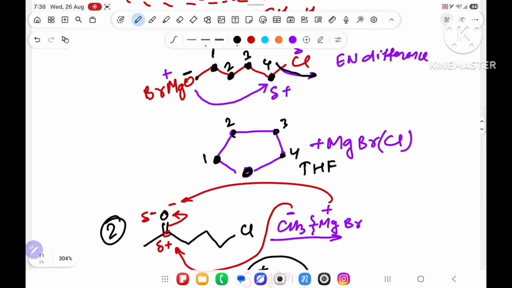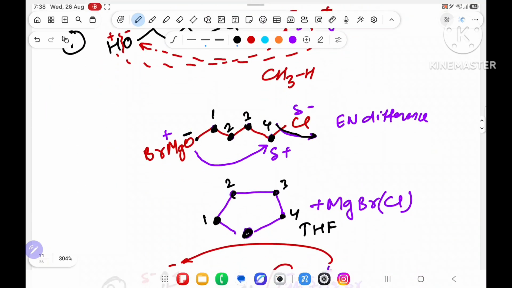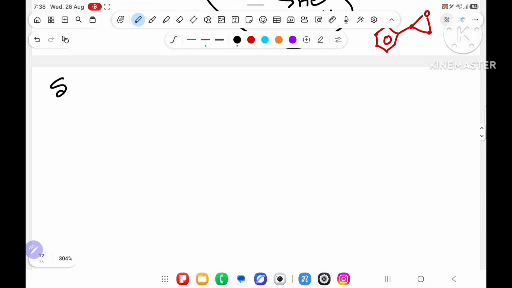Sir, you are saying something off-topic, but we are here to prepare alcohol from Grignard reagent. The heading is preparation of alcohol. Yes, I am coming to that. First I have dictated a little bit about what Grignard reagent is and how it will attack. Before going to the preparation of alcohol from Grignard reagent, first I am going to write some shortcuts.